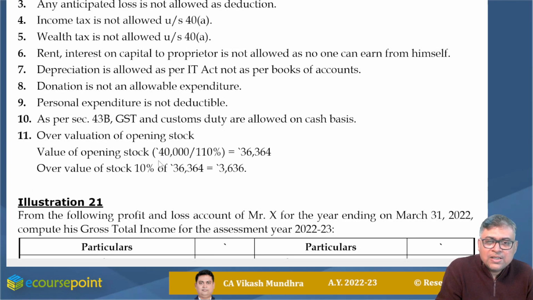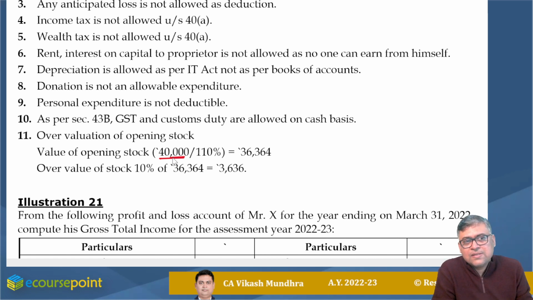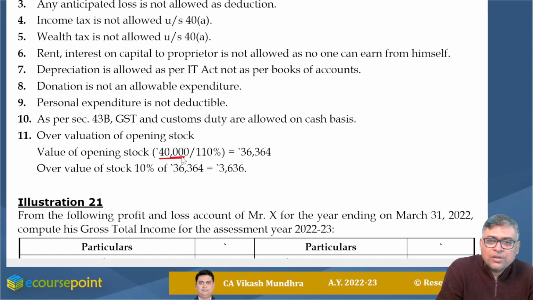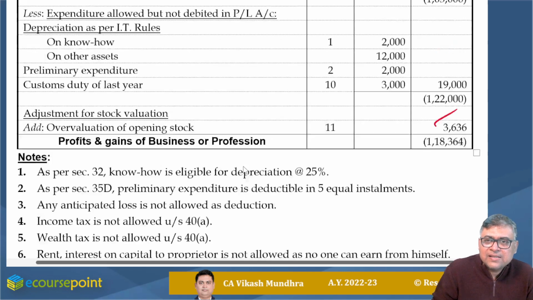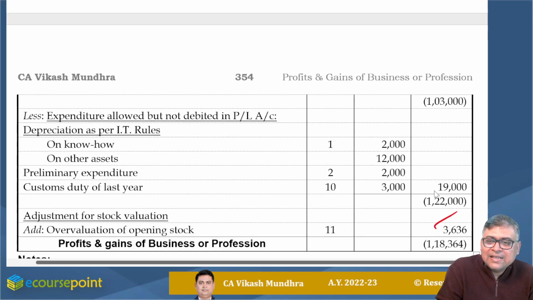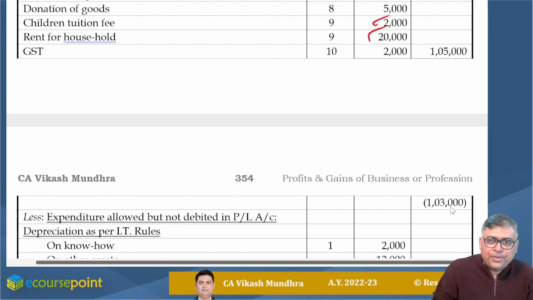My 40,000 is 110% because the actual value of the stock is overvalued by 10%. So this 40,000 is 110% of my value. So my value of stock is 36,364. 10% of it is 3,636. That is the overvaluation. I added this in my computation.